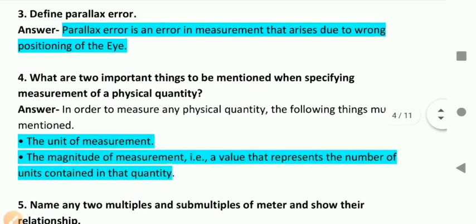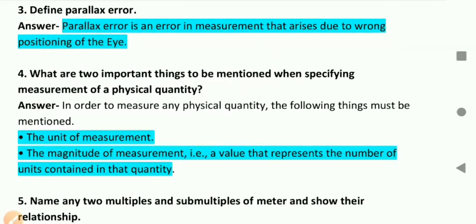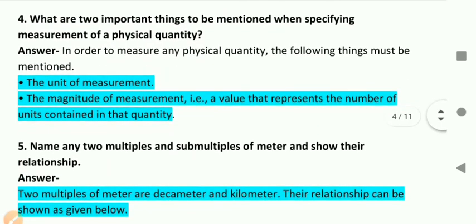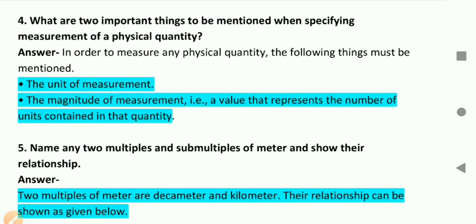Question number 3. Define parallax error. Parallax error is an error in a measurement that arises due to wrong positioning of the eye. Next, question number 4.